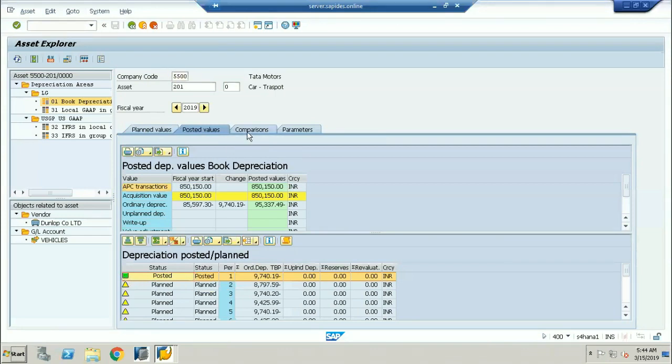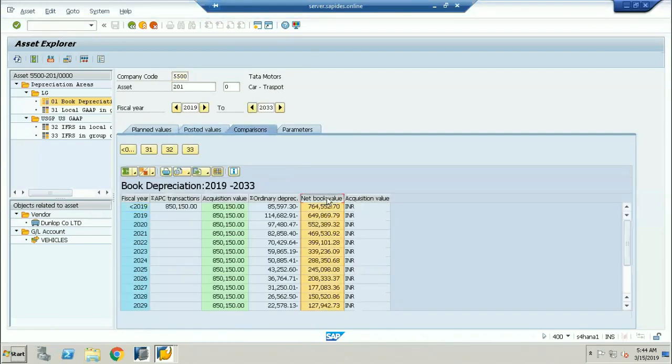Now, if I go into the comparison, here you can find the net book value. Net book value is the diminishing value: the current net book value for the particular year, and the total acquisition. This is your ordinary depreciation yearly, how much the ordinary depreciation is calculated, and the diminishing value, that is the net book value, you're going to be seeing here.